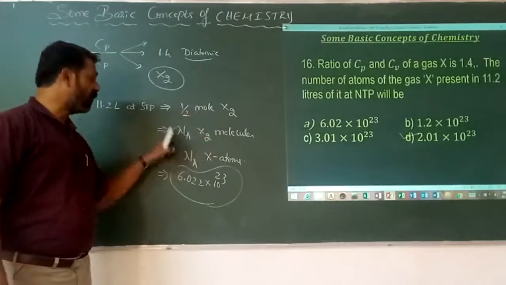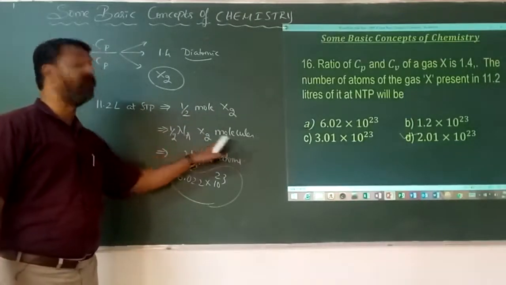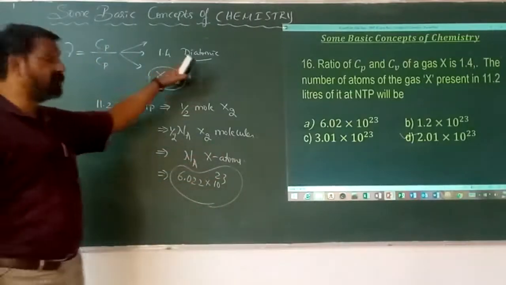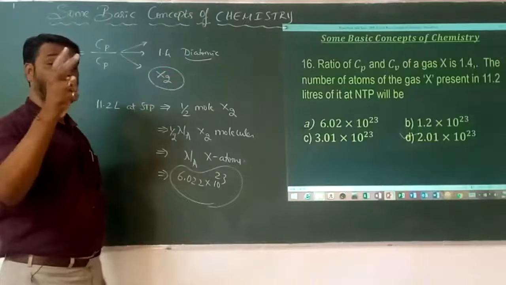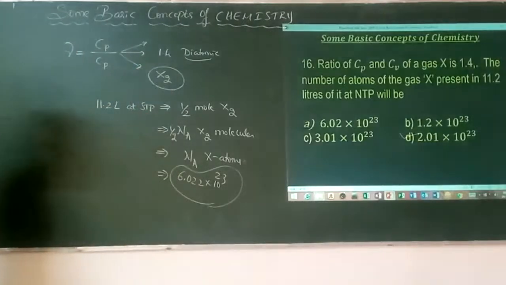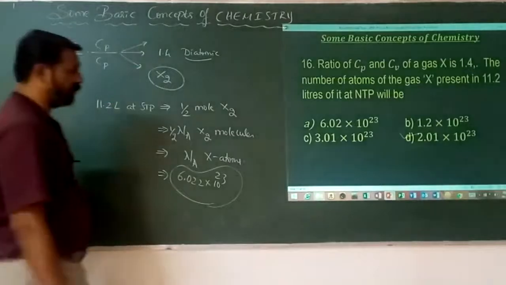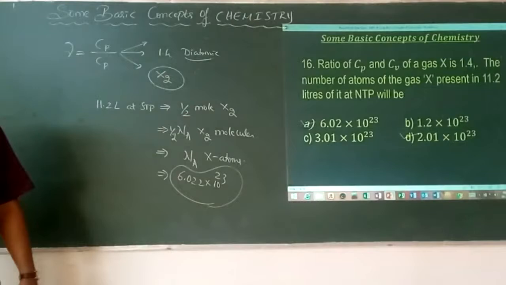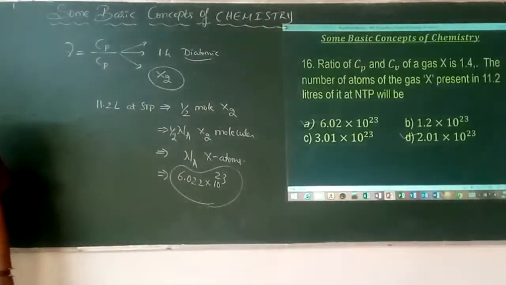So 11.2 liters of that gas is half a mole of the gas, which is half the Avogadro number of molecules. How are the molecules converted to atoms? Based on its atomicity. What is the atomicity here? It is 2, based on the value of Cp by Cv equal to 1.4. So the option with respect to that is 6.02 into 10 to the power of 23.